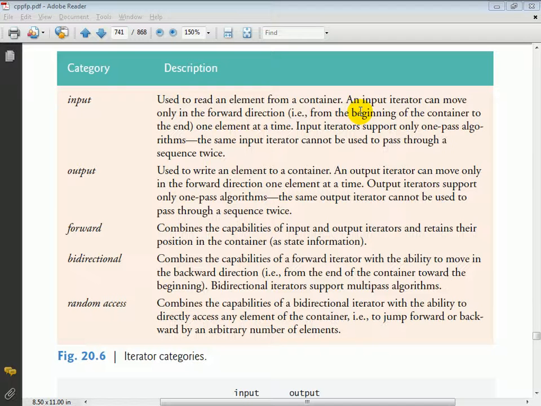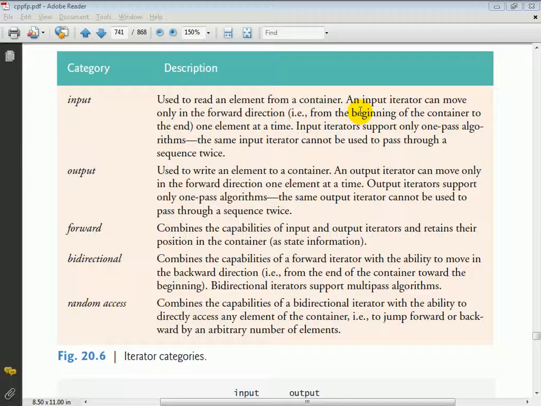Figures 20.6 and 20.7, iterator categories and the iterator category hierarchy. In the next two figures, we're going to take a look at some more concepts with regard to iterators. And basically, like I said, these are one of the fundamental concepts when working with the standard template library.